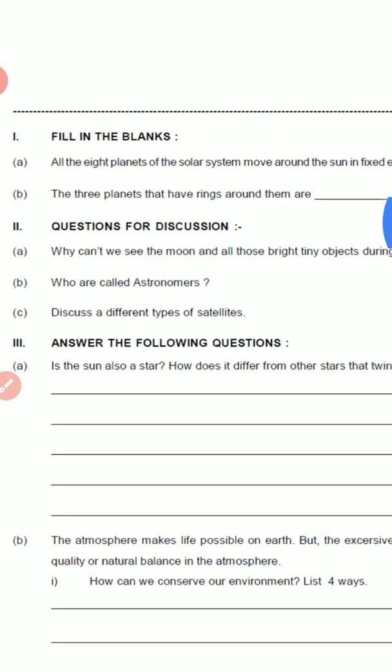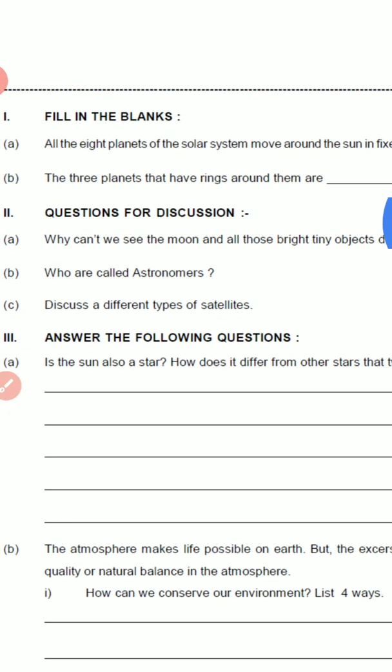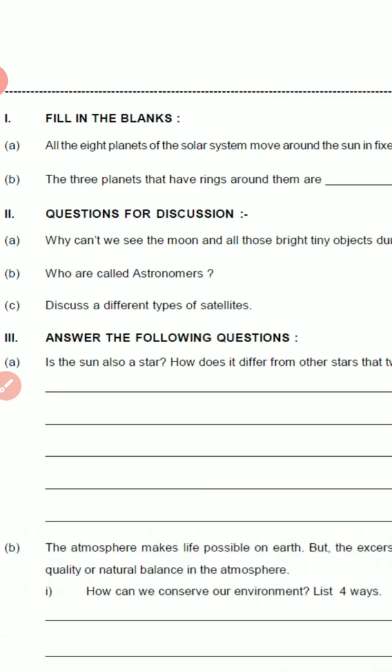B. Who are astronomers? Astronomers are persons who study about space. See, there is difference between astronomers and astronauts. Astronomers, they study about the space and celestial bodies, and astronauts, they go in space.